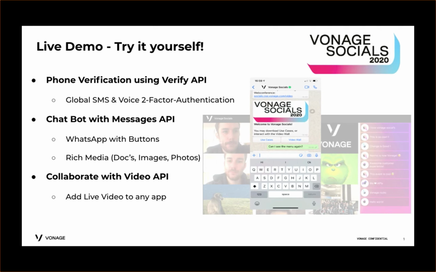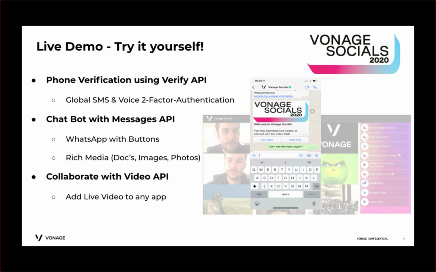And finally, we have the Video API to escalate the communication to a live video collaboration with in-app messaging. Our Video API enables you to add live video to any mobile, web, or desktop application for one-to-one collaboration, group, or mass broadcast applications. Okay, so let's get started.